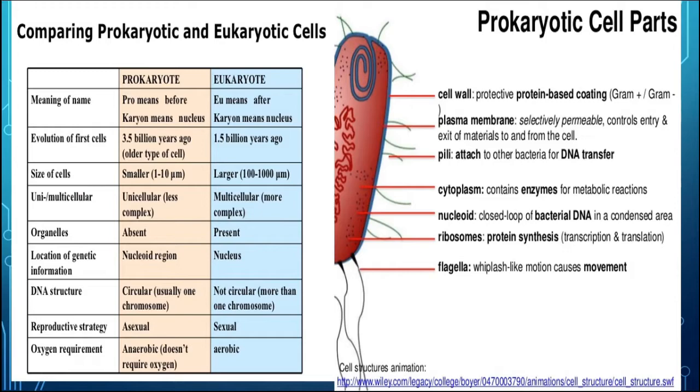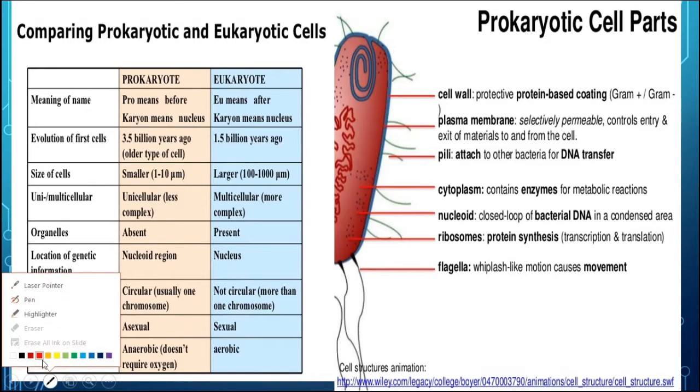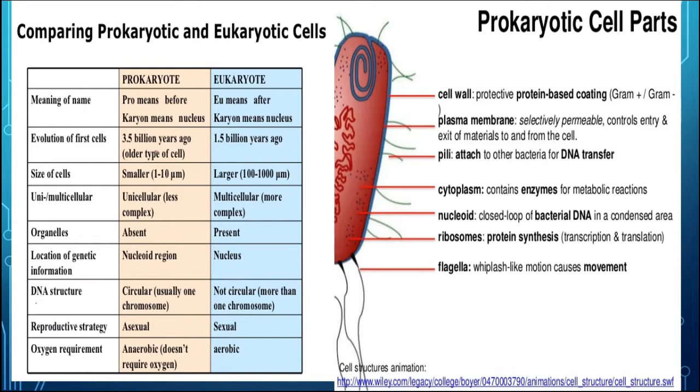In this slide we can see the comparison between the prokaryotic cell and the eukaryotic cell. Here we can see different points. The term prokaryotes consists of 2 parts: pro means before or primitive or simple type, and karyon means nucleus. So this is a primitive type of nucleus, also known as nucleoid, not a true nucleus, whereas in eukaryotes it is an advanced type of nucleus.